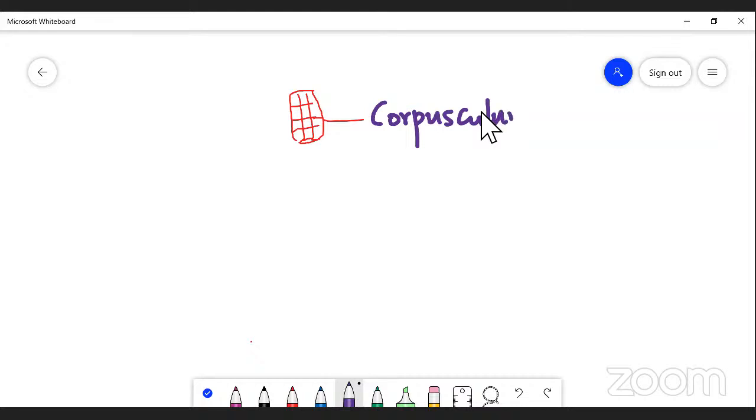Corpusculum is a group of microspores in microsporangia united together to form pollinia.